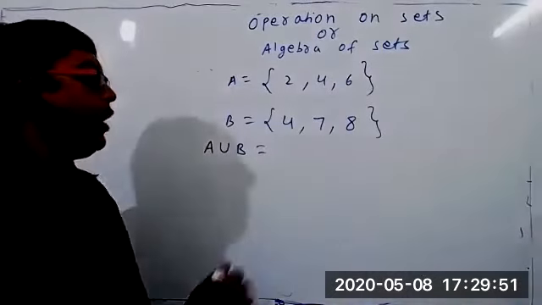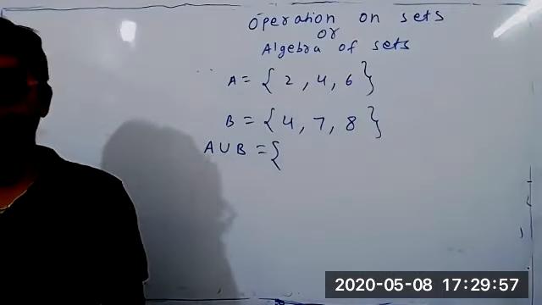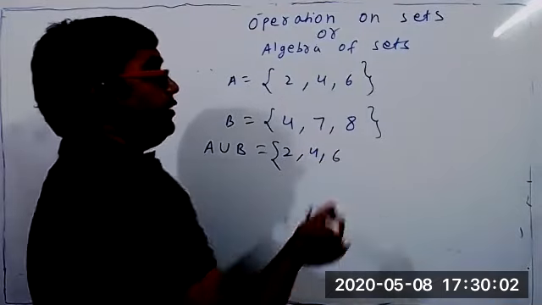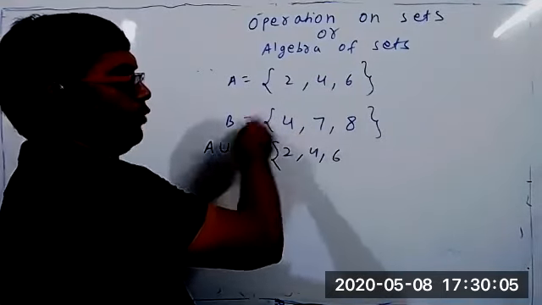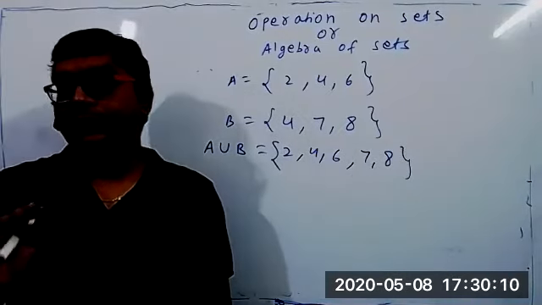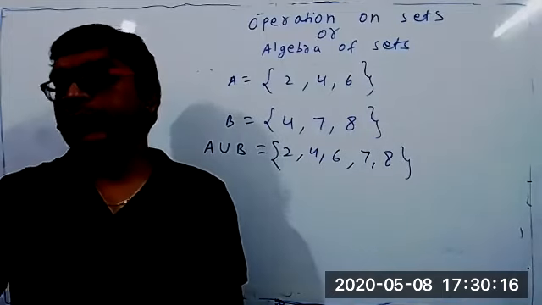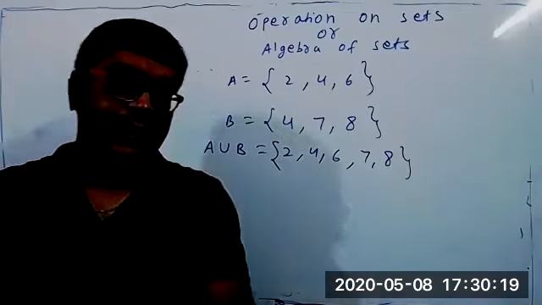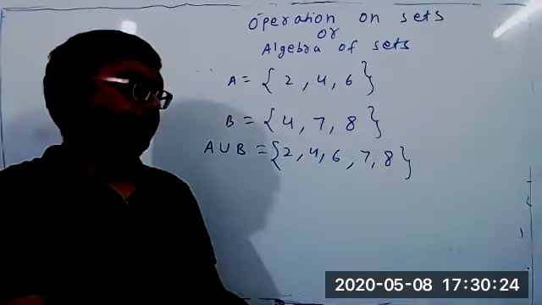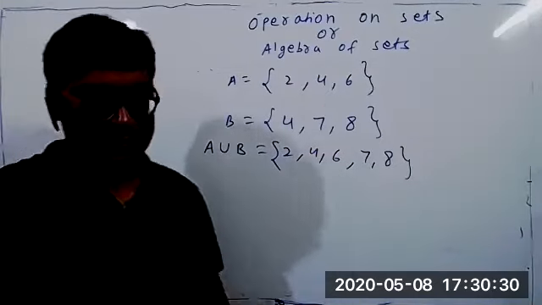Now listen properly. If you want to write A union B, don't think too much. Write all the elements of set A: 2, 4, 6. Then write all the elements of set B which you have not written earlier: 7, 8. It is so simple. I'll tell you 2 times, you remember. If you have written it earlier, what is the use of writing again? So that's why I wrote 2, 4, 6, then I should write 7, 8. Is it clear, students?